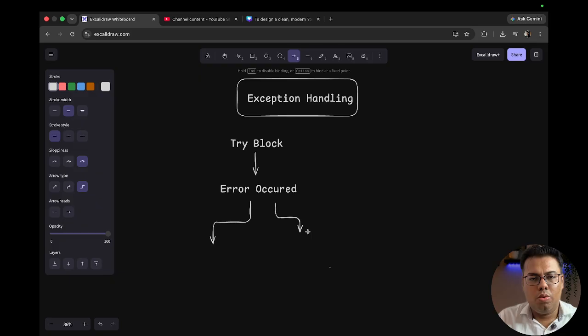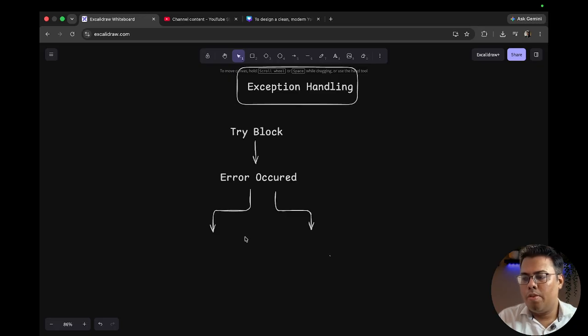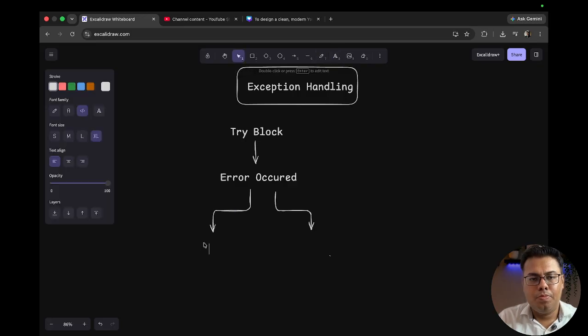I will explain, don't worry. Let me just create the flowchart, and I will be explaining the whole thing. The second thing will be here, it will be yes.